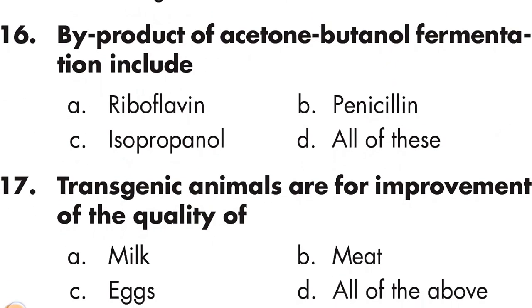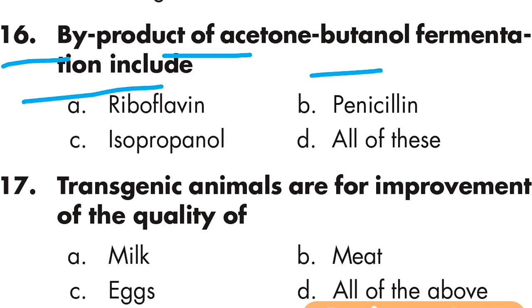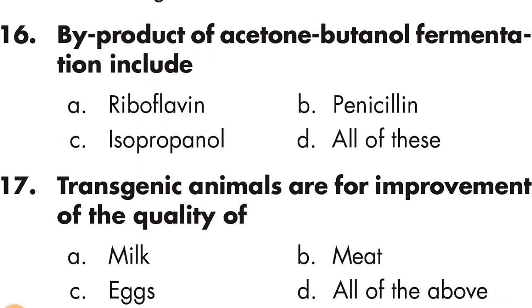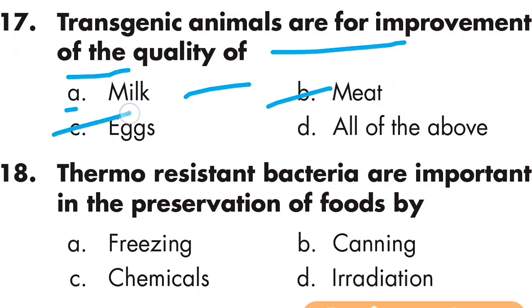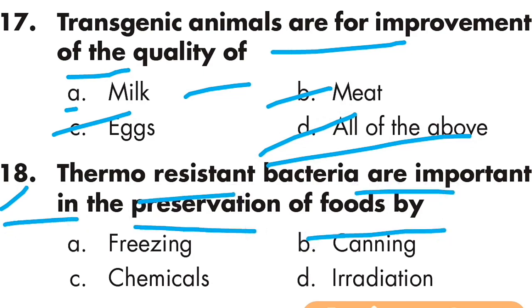Question number 16: byproducts of acetone butanol fermentation include riboflavin. Option A is right, riboflavin. Question number 17: transgenic animals are for the improvement of the quality of milk, meat, egg. Option D is right, all of these. Question number 18: thermo-resistant bacteria are important in the preservation of food. Why? Canning. Option B is right.